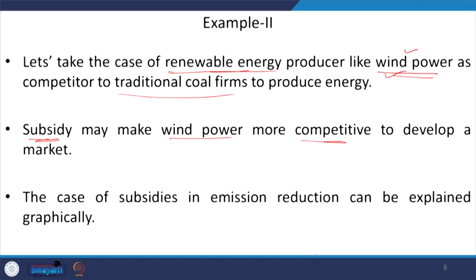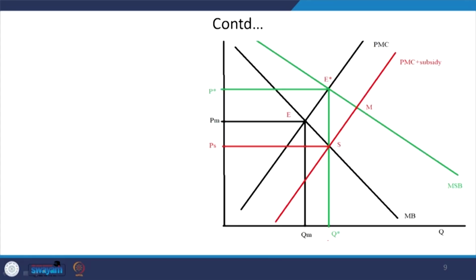In this case we can take these subsidies in the emission reductions, which can be explained graphically. So, now we can discuss how to find the equilibrium level of production and price.